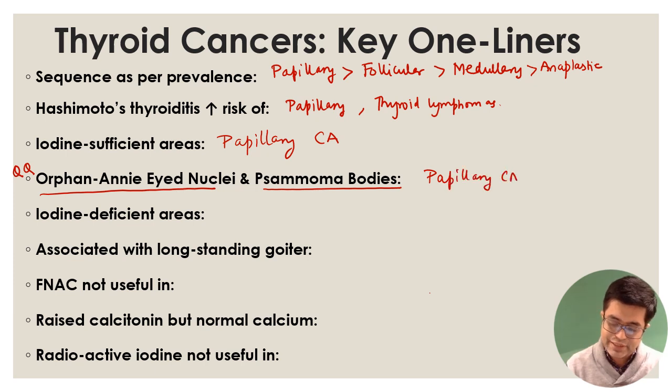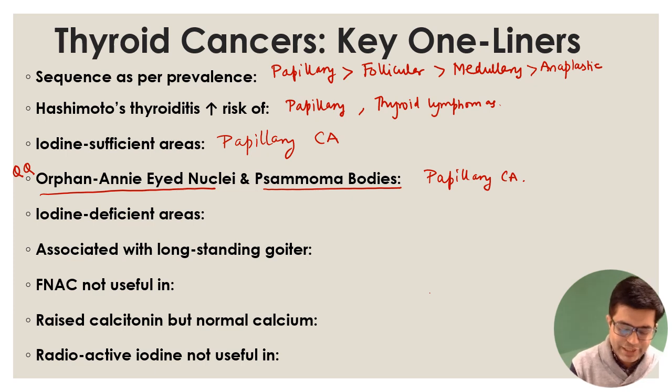Whenever you are revising it, make sure that in the last week before the exam, you look at how orphan Annie-eyed nuclei look like in pathology and what are the causes of psammoma bodies. Again, in pathology, it's a very, very frequently asked question in your FMGE exam. It's pathology, and it will make the video too bloated because we have to spend half an hour on diabetes. So I'm just skipping through, but telling you that when you read pathology, just go through these bodies. Very commonly they are asked in the exams.